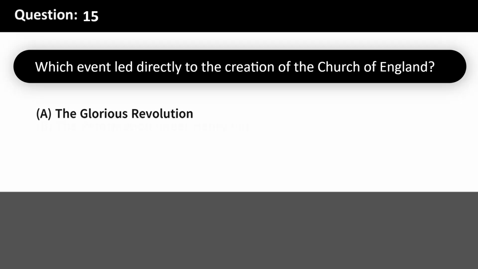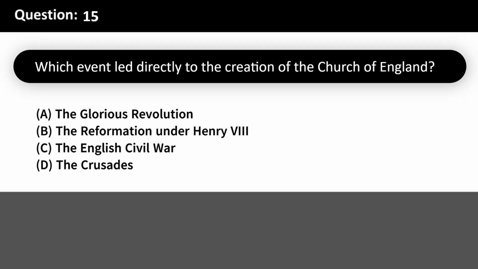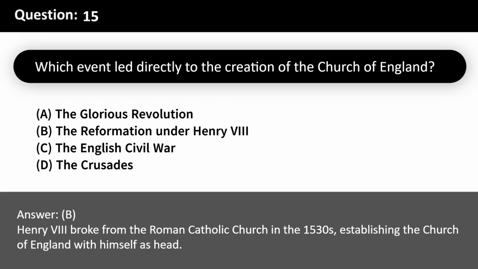Which event led directly to the creation of the Church of England? A. The Glorious Revolution. B. The Reformation under Henry VIII. C. The English Civil War. D. The Crusades. Answer, B. Henry VIII broke from the Roman Catholic Church in the 1530s, establishing the Church of England with himself as head.